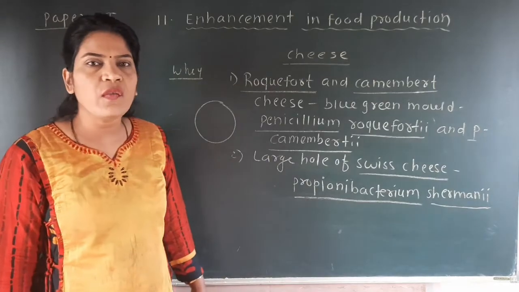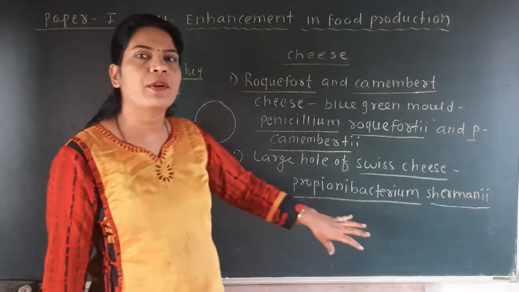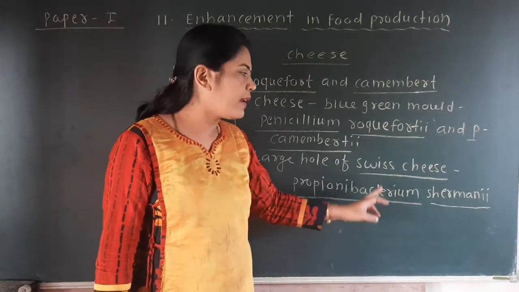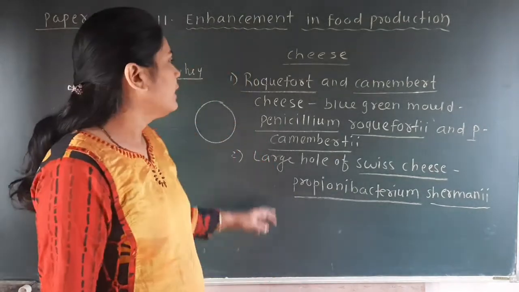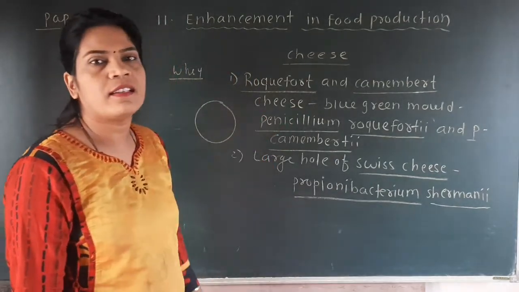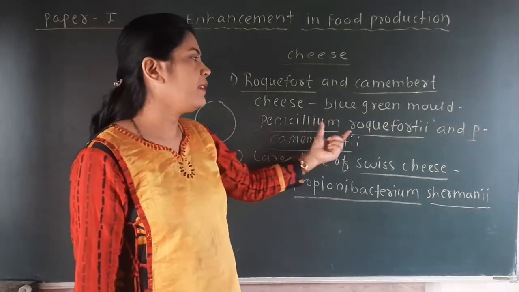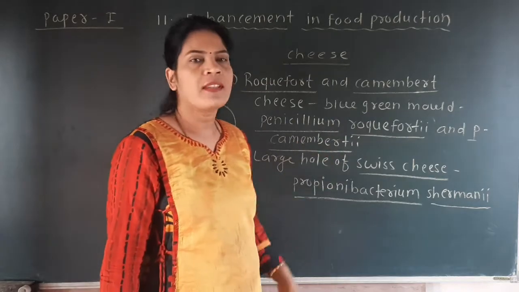Here you can identify that Swiss cheese is produced by a particular bacterium, and the name of that bacterium is Propionibacterium shermani. And Roquefort and Camembert cheese are produced by molds, Penicillium roqueforti and Penicillium camemberti.